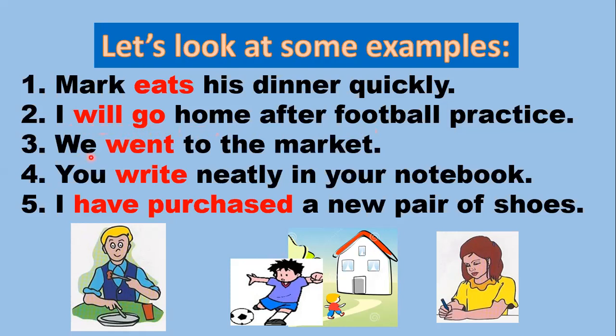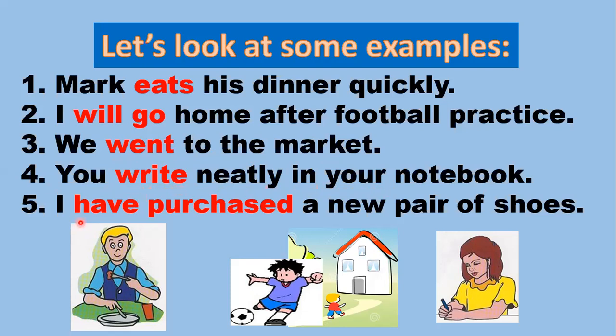Third one, we went to the market. Again, I have only one verb here, and this is the main verb, and it is giving my sentence a complete sense, so I don't need an auxiliary here. I will say we went to the market. Fourth, you write neatly in your notebook. Again, I have only one main verb, and that main verb is describing the action, so I don't need any other auxiliary verb. My action is completely described by this main verb.